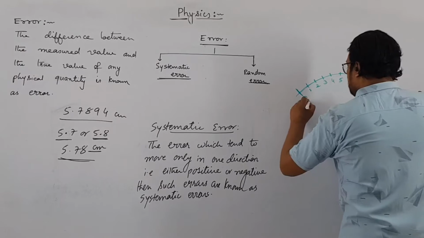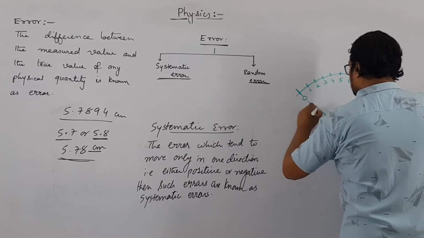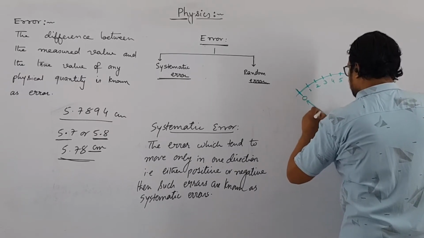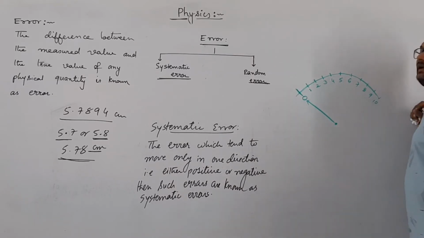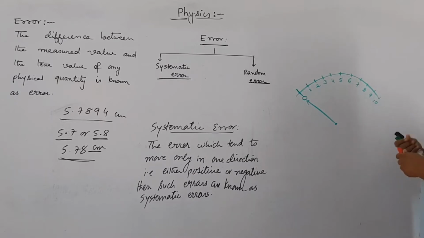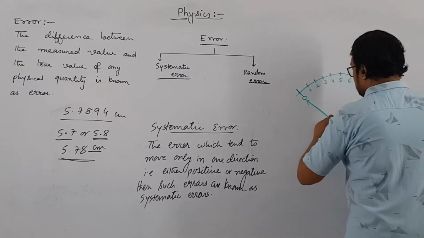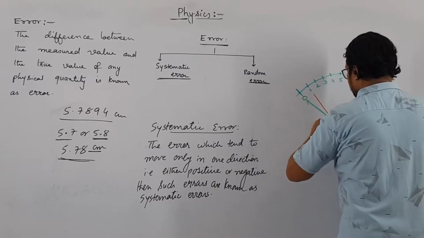Ideally, the pointer should always show 0 when it is not connected to any circuit. Now, instead of 0, let us say due to some error or some design issue, the pointer is showing 1.